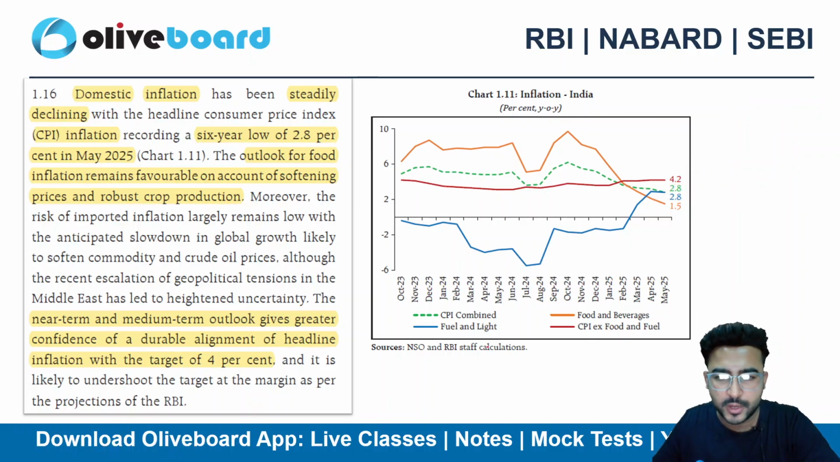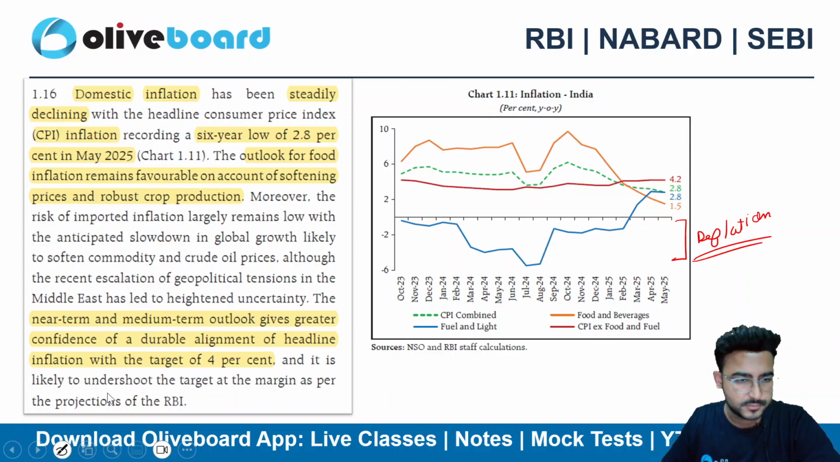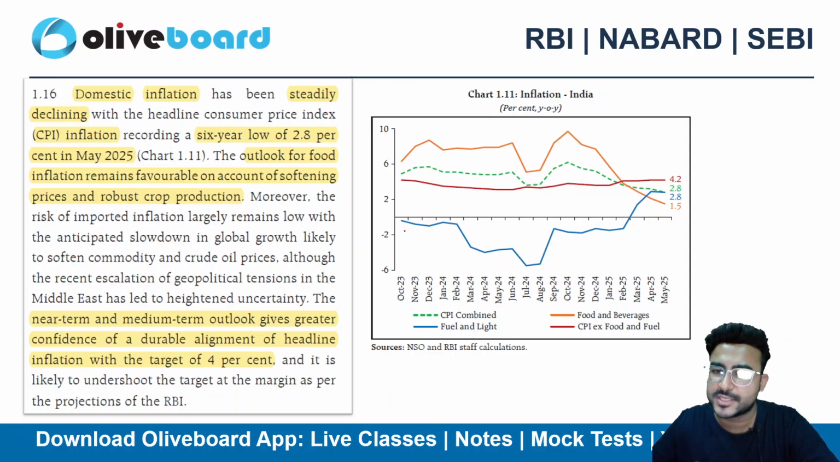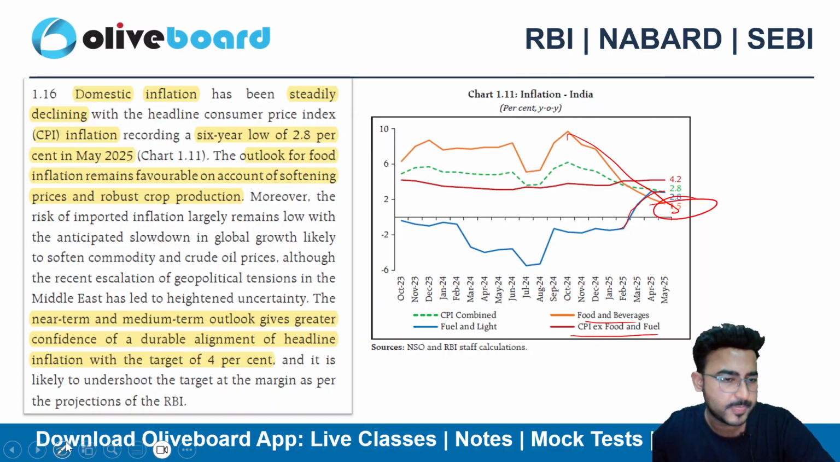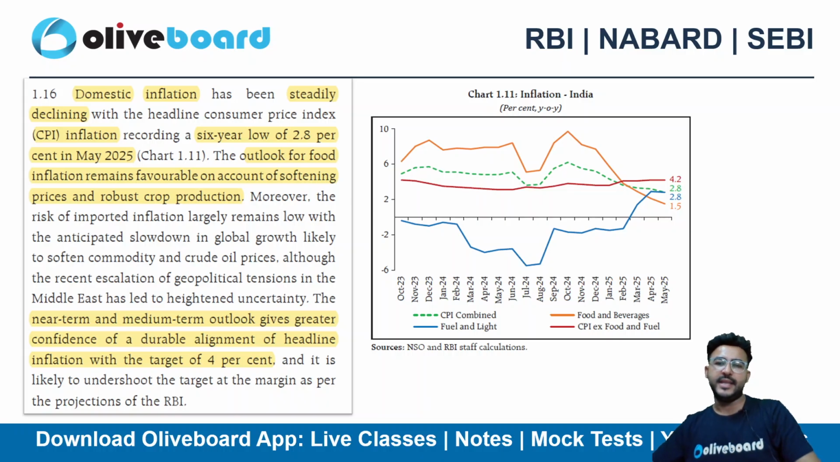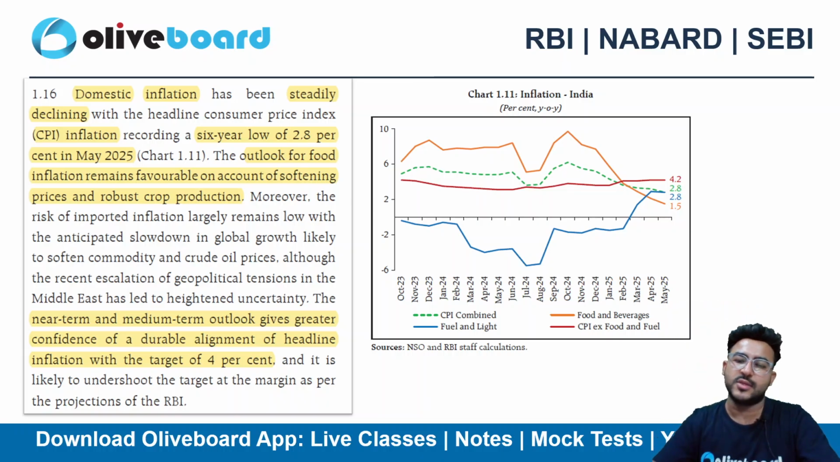If I talk about fuel and light, earlier it also went into deflation, right? This is the deflationary stage, the negative zone. So fuel and light inflation was once in the deflationary stage as well. Now it has recovered, right? Now it's moving up slowly, and food and beverages is again down. So basically, because of the food and beverages index inflation, the overall inflation is also down. Okay.